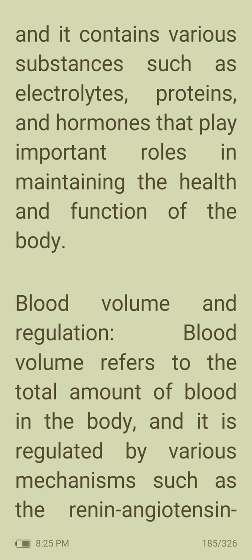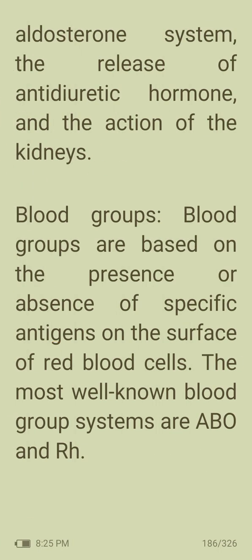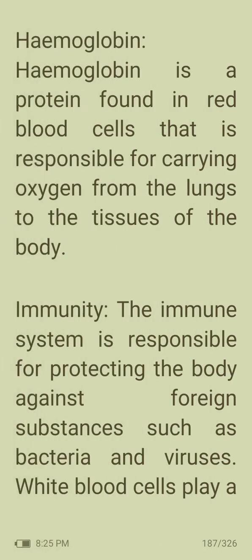Blood volume and regulation. Blood volume refers to the total amount of blood in the body, and it is regulated by various mechanisms such as the renin, angiotensin, aldosterone system, the release of antidiuretic hormone, and the action of the kidneys. Then blood groups. Blood groups are based on the presence or absence of specific antigens on the surface of red blood cells. The most well-known blood group systems are ABO and Rh.